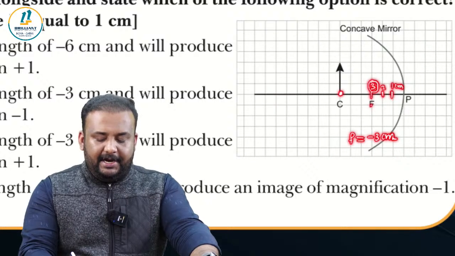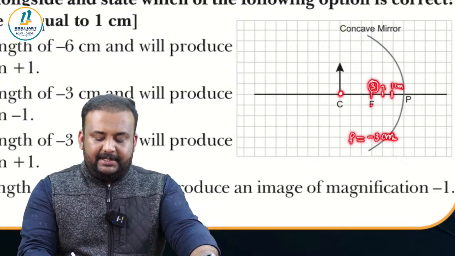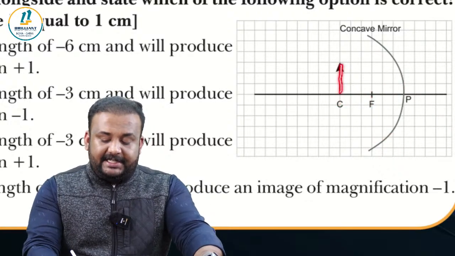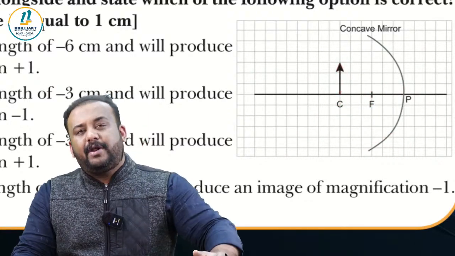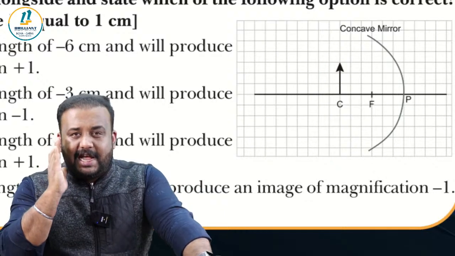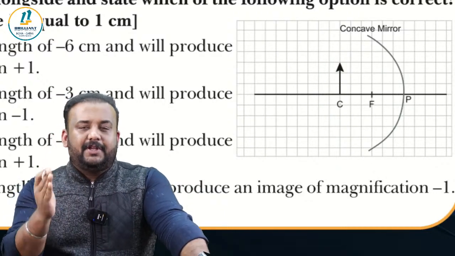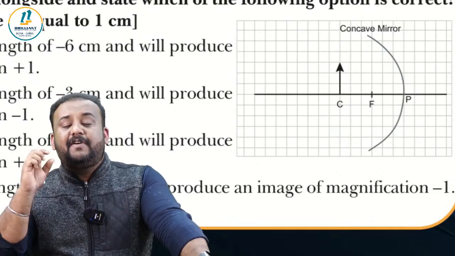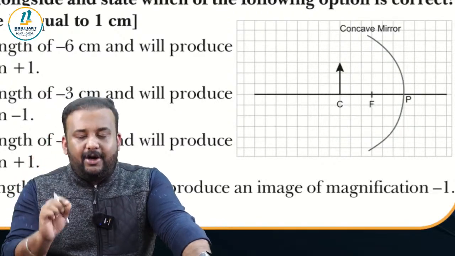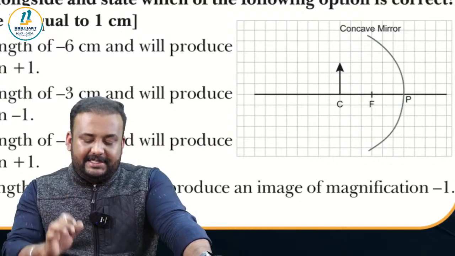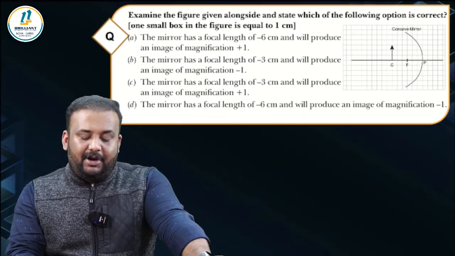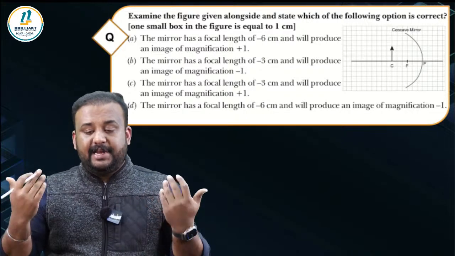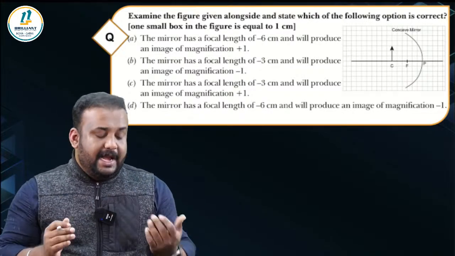So what will be the point here? This is the center of curvature, right? So here it will be 6 centimeter, right? And you can see the object is kept here at C. So for a concave mirror, you know that if you keep the object at the center of curvature, the image will also be formed at the center of curvature. It will be a real inverted image having the same size as the object, right? So in that case, what will be the value of your magnification? Magnification will be 1. And since it is a real image, the magnification is going to be -1.